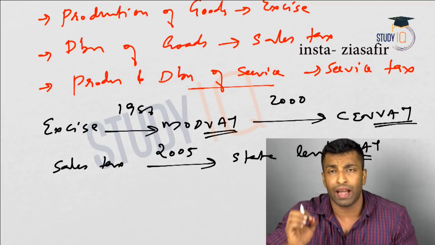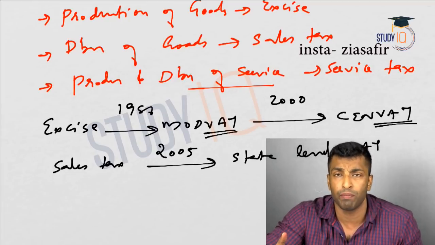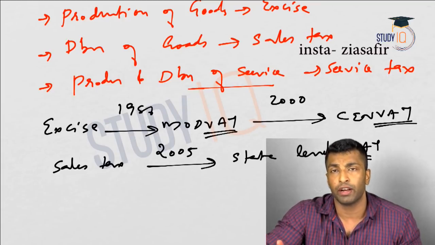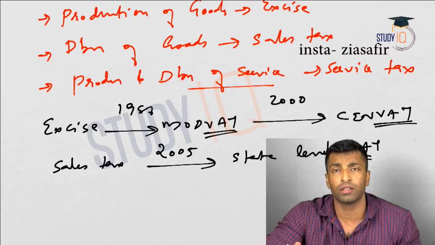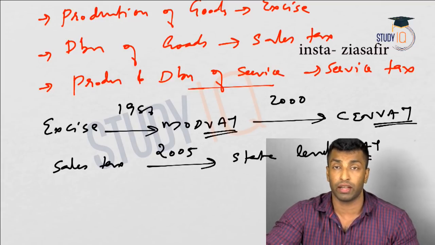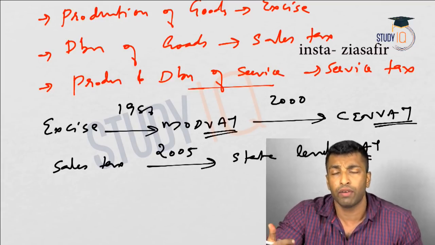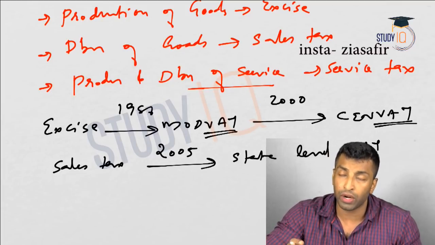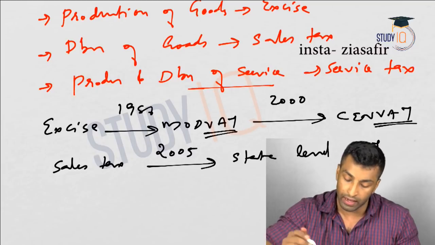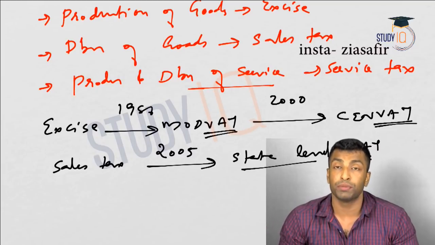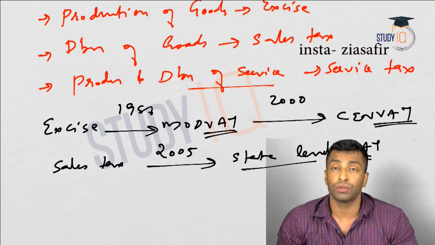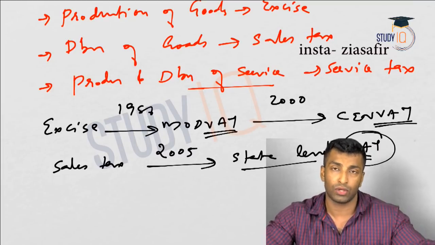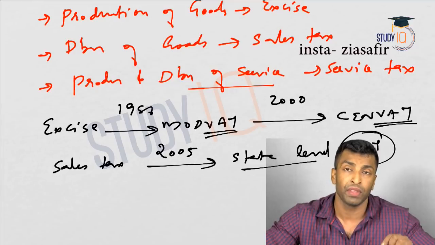Okay, so VAT is an ideal concept which is difficult to implement in developing countries because of availability of records, infrastructure, software, and all those things are actually creating problems in developing countries, so it is difficult to implement, and which is an ideal concept of tax. Okay, so here we have gone for a modified version of VAT at the state level. In case of distribution, sales tax was changed to state level VAT. You don't have to have any confusion that this is the actual VAT that we are talking about. No, this is a modified version.